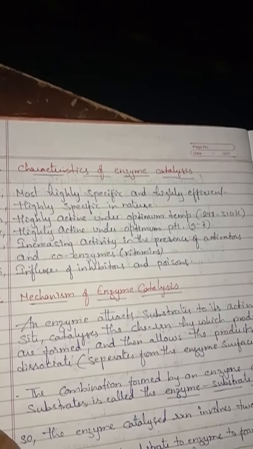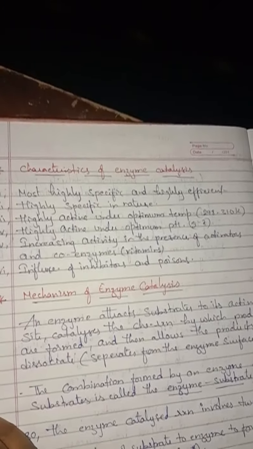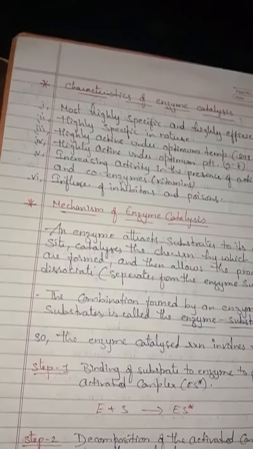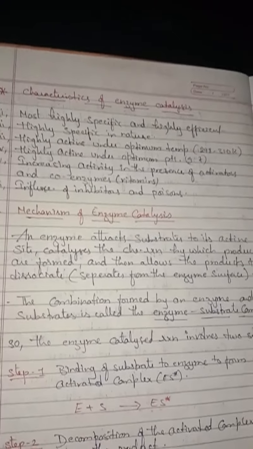Activators are ions like sodium, magnesium, cobalt or copper, etc. And they are influenced by inhibitors and poisons also. If they are present, the reaction will be slowed down, or the reaction will be completely destroyed. Next comes the mechanism of enzyme catalysis.